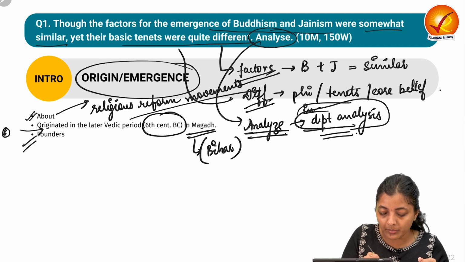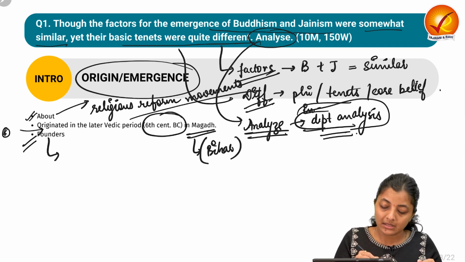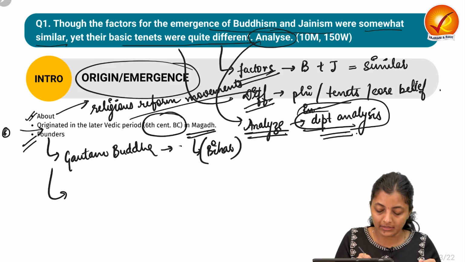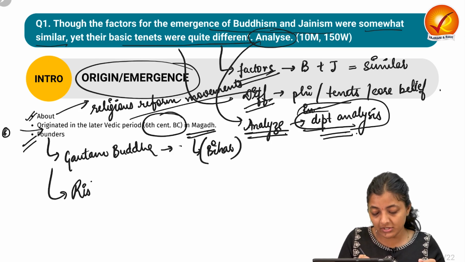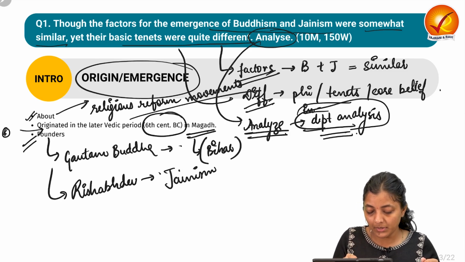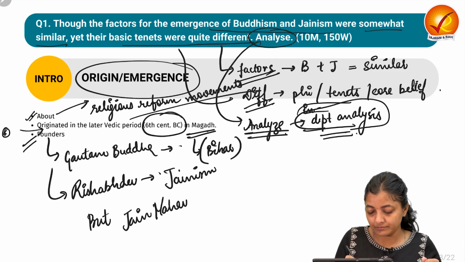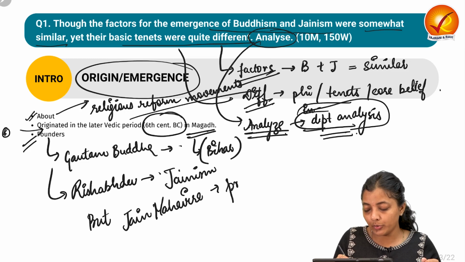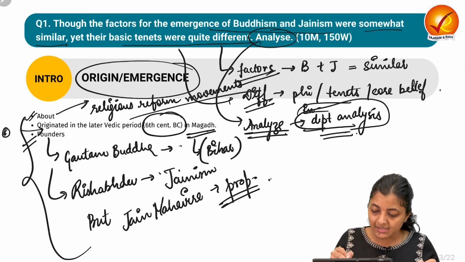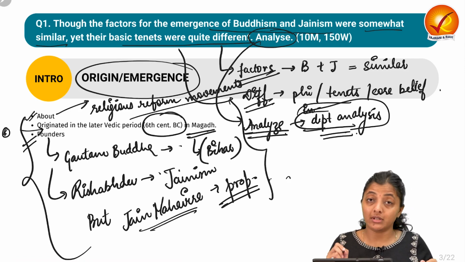You can also talk about the founders of these religions. Gautam Buddha, or Gautam Siddhartha, was the founder of Buddhism, and Rishabh Dev Ji was the first founder of Jainism, but Mahavir Jain was the real propagator, so he is also known as the real founder. This way you can write the introduction.